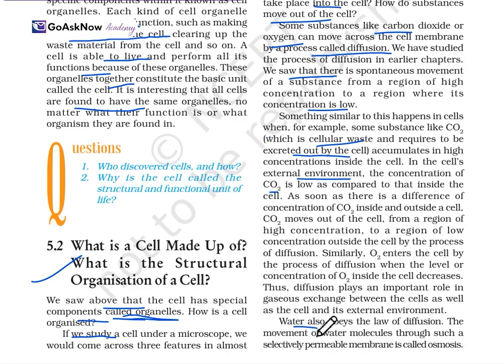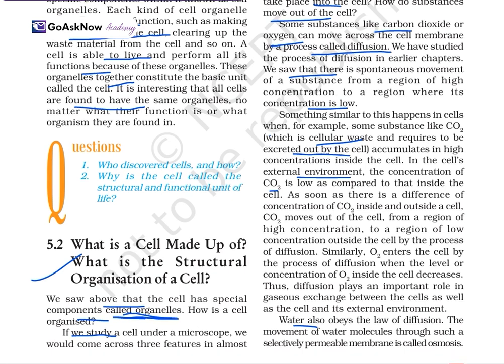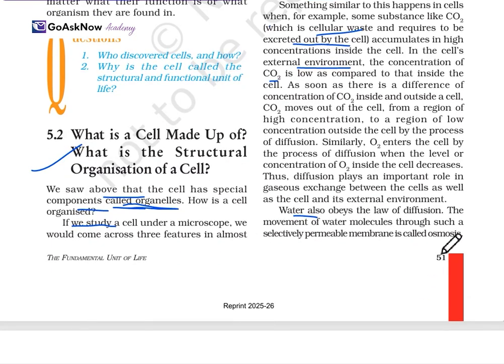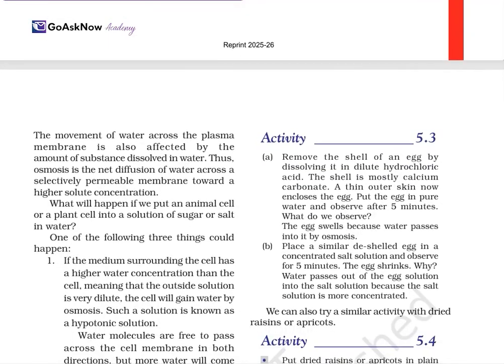Water also obeys the laws of diffusion. The movement of water molecules across a selectively permeable membrane is known as osmosis. The movement of water across the plasma membrane is also affected by the amount of substance dissolved in water. Thus, osmosis is the net diffusion of water across a selectively permeable membrane toward the higher solute concentration. What will happen if we put an animal cell or a plant cell into a solution of sugar, salt, or water? Now, let's do an activity.